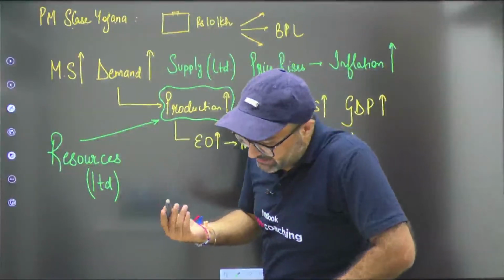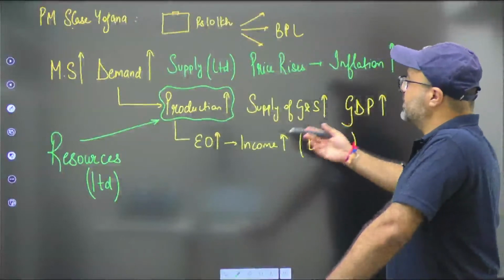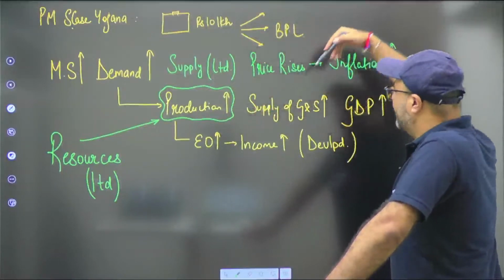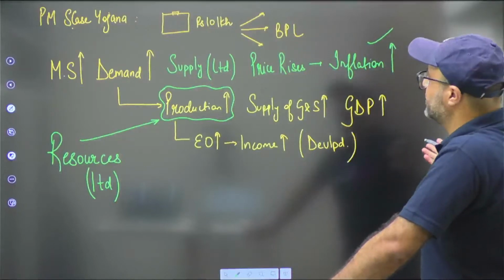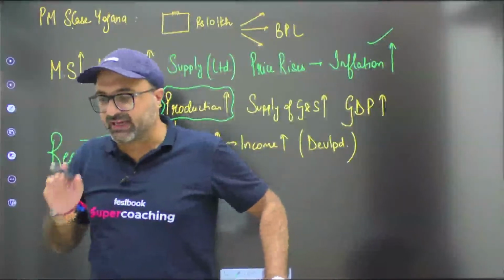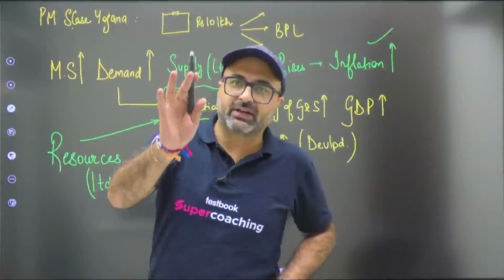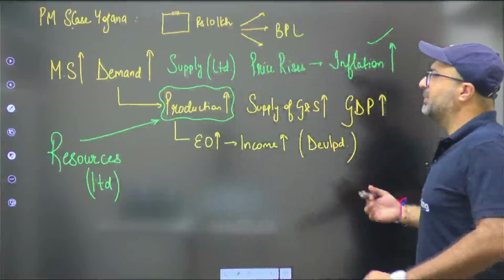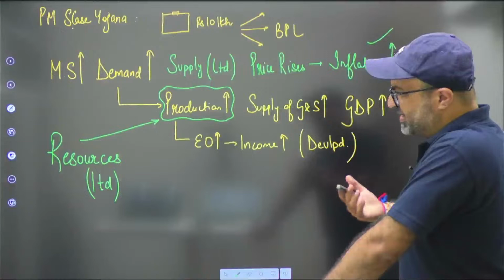With the increase in demand, production increases, but after a certain point, production becomes stagnant, supply is limited, prices start increasing, and it results in inflation. And due to high inflation, the economy will become unstable, and that is the reason RBI cannot print unlimited currency.